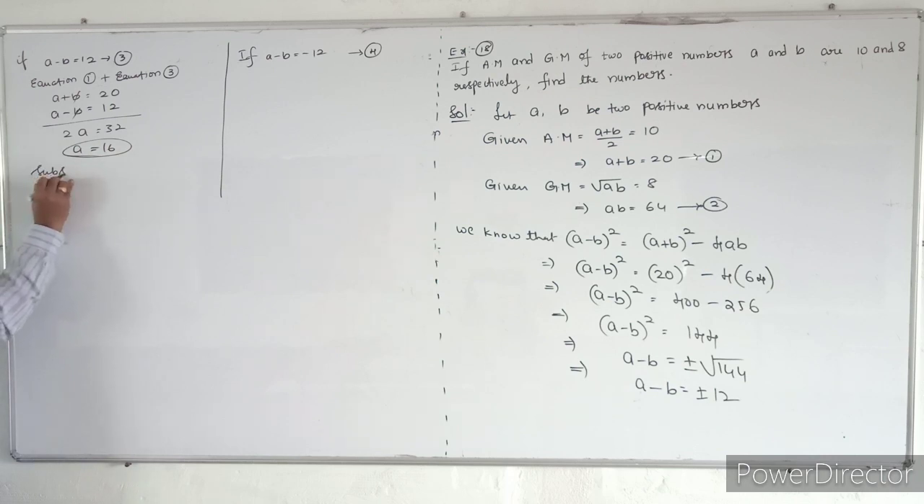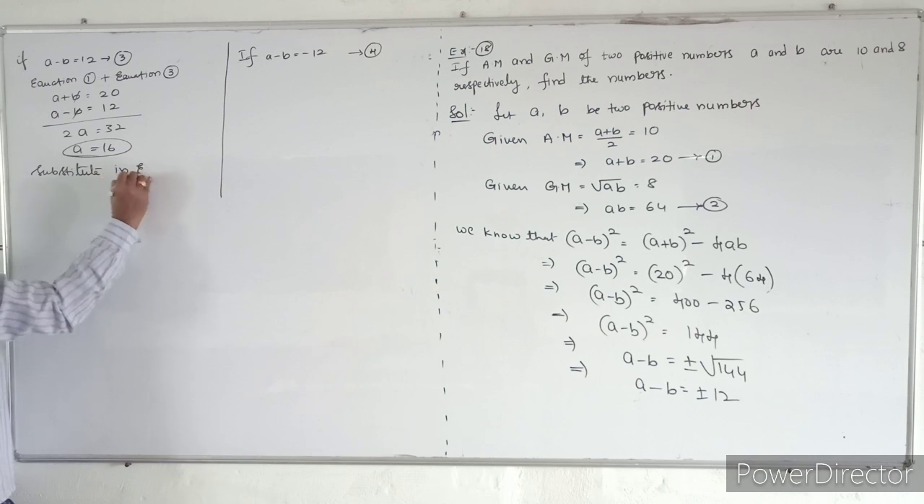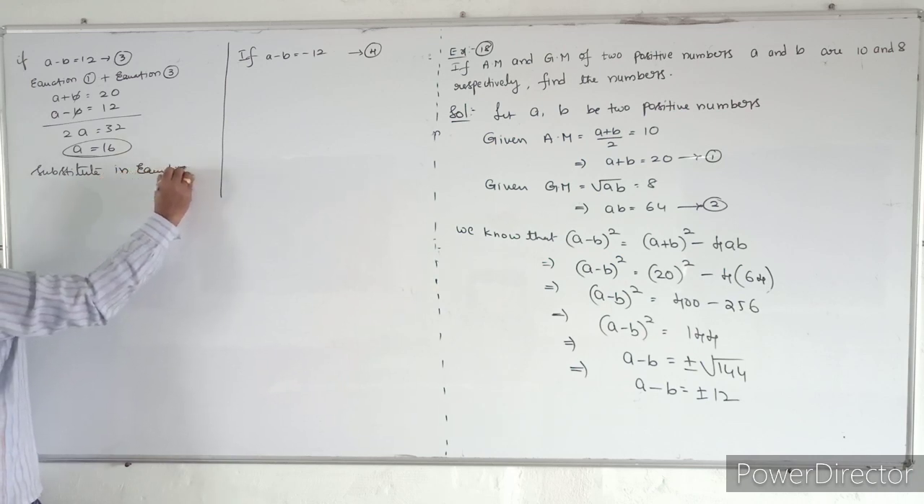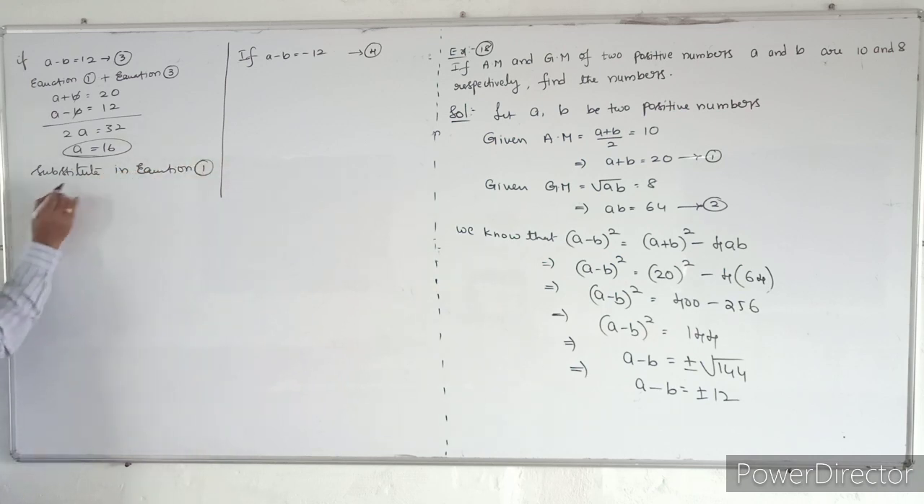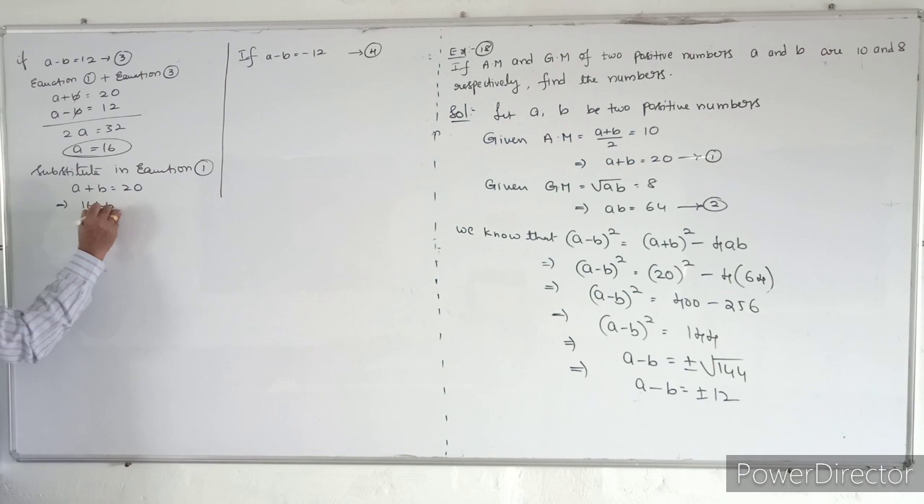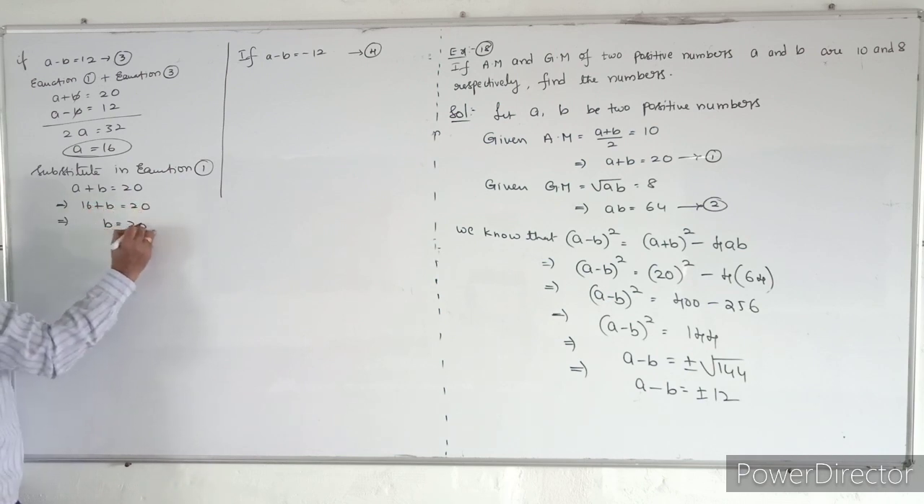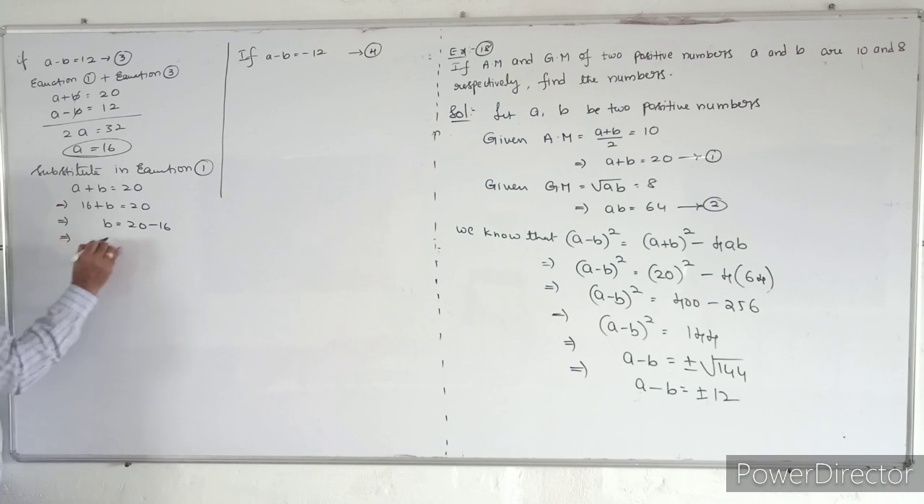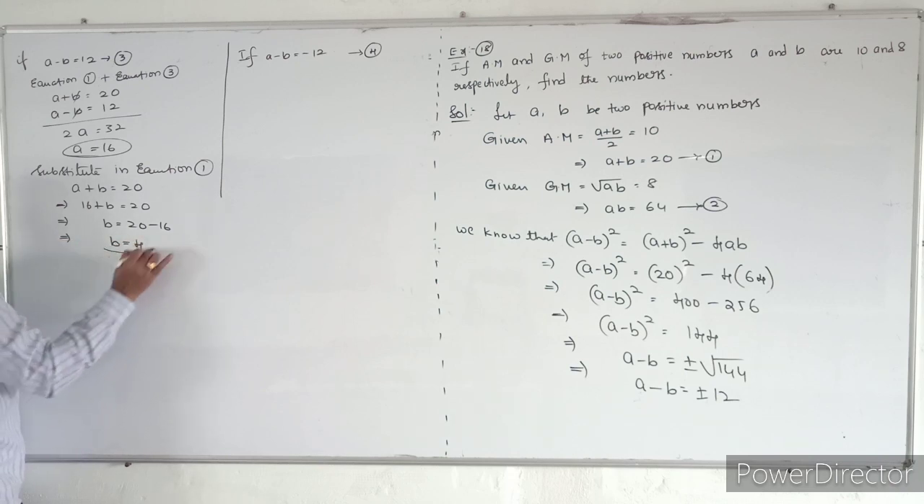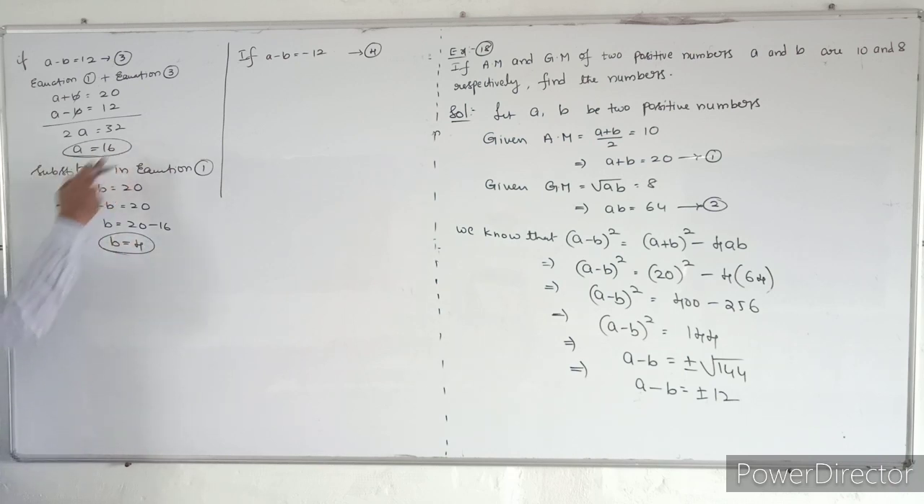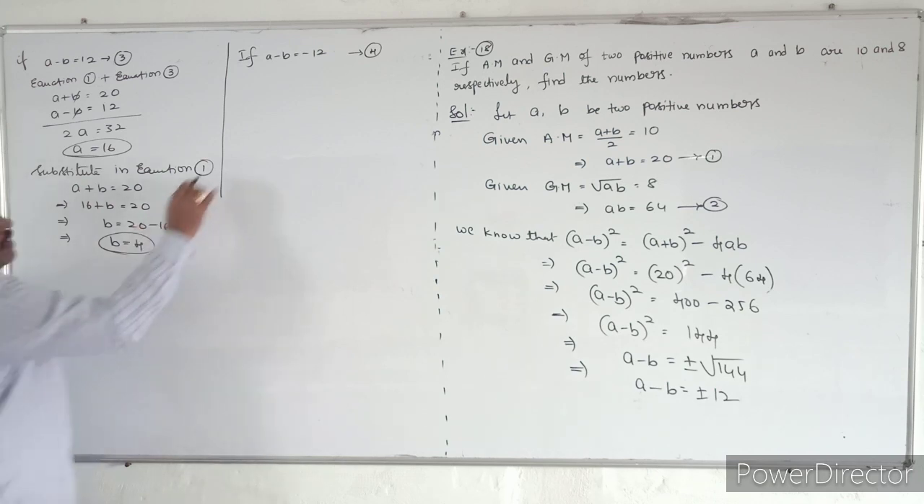Substitute in equation 1. So what is equation 1? A plus B is equal to 20. So that implies 16 plus B is equal to 20. So that implies B is equal to 20 minus 16. So B is equal to 4. So if A is equal to 16, then B will become 4.